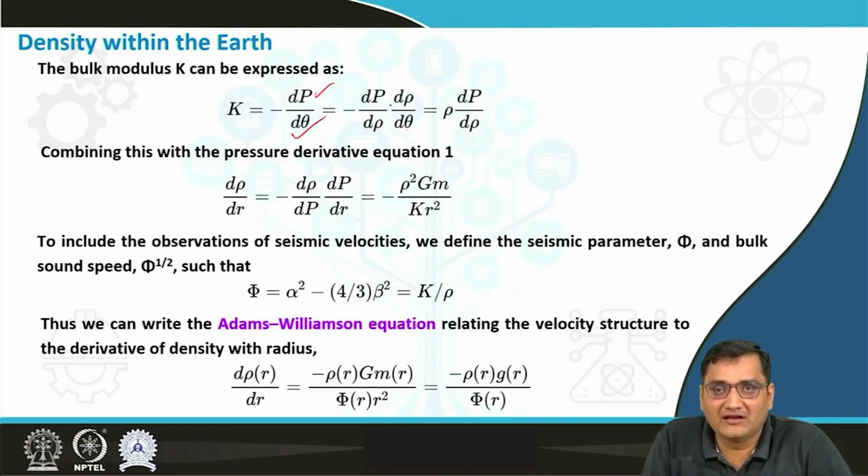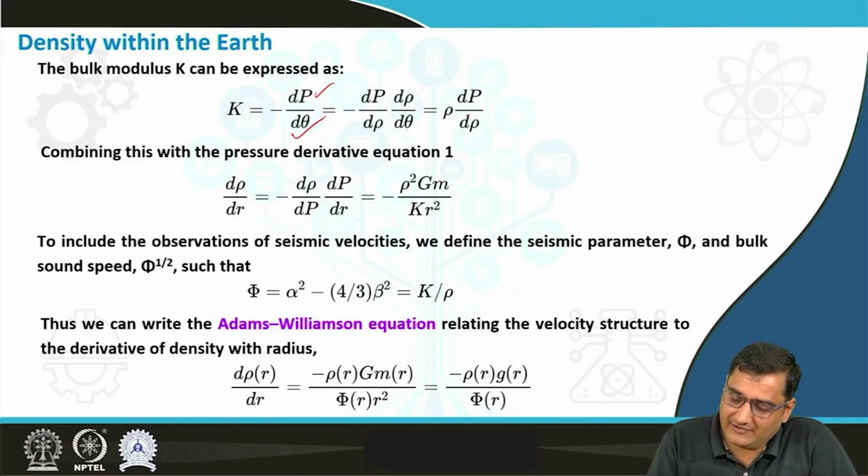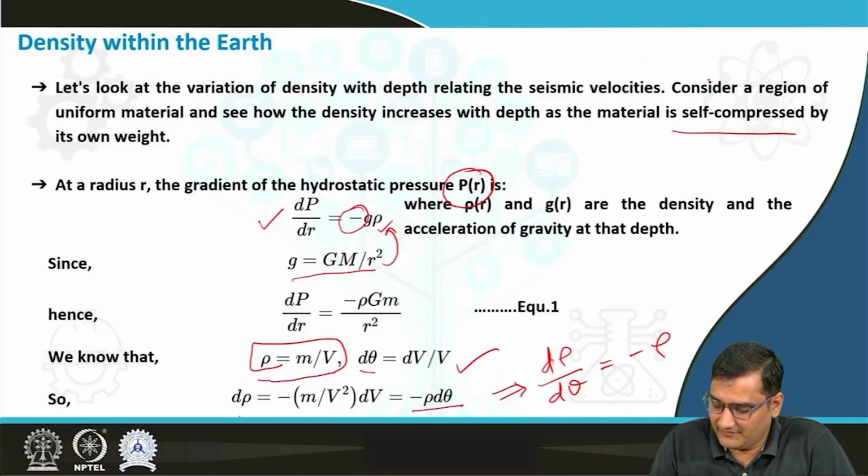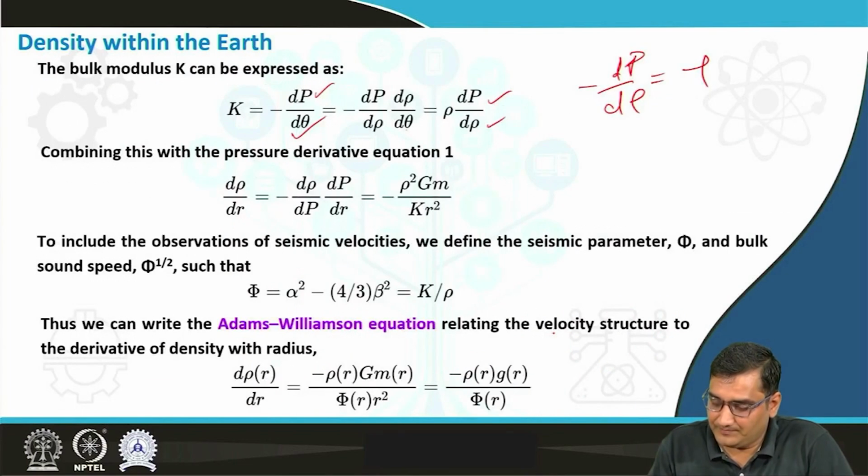Multiplying the numerator and the denominator by d rho, and using d rho by d theta equal to minus rho, that will be equal to rho dP by d rho.